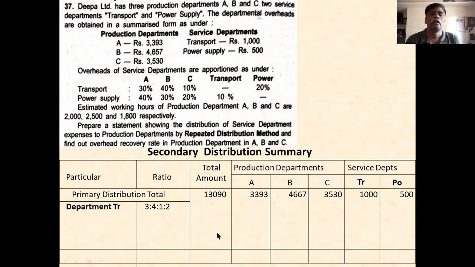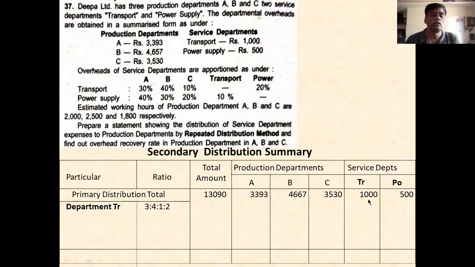Remember this point. In the secondary distribution, while distributing the service department overhead, you don't take the total to the total column. You adjust it in the service column itself.